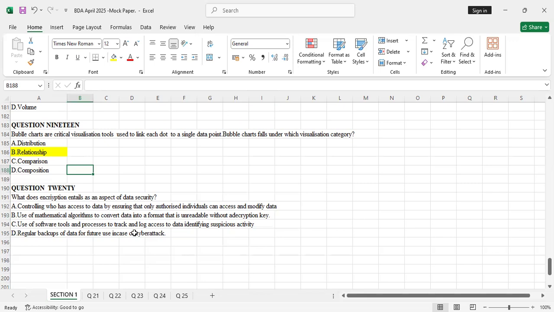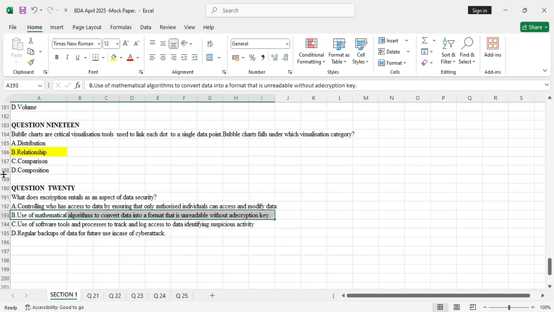Even software engineers can be working on your laptop, but you can't understand anything. You can't even read the words. That's what you call encryption. So you use mathematical algorithms to convert data into a format that is unreadable without a decryption key. This is the correct definition of encryption.